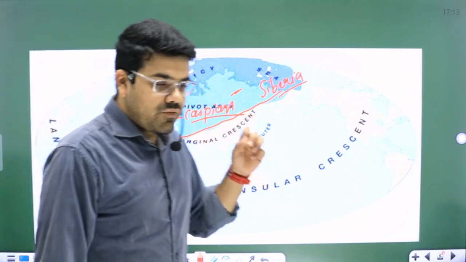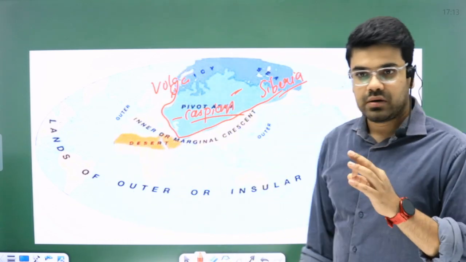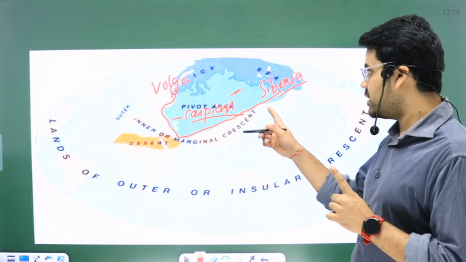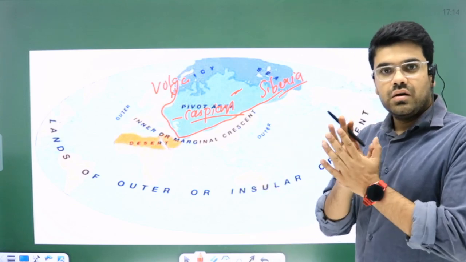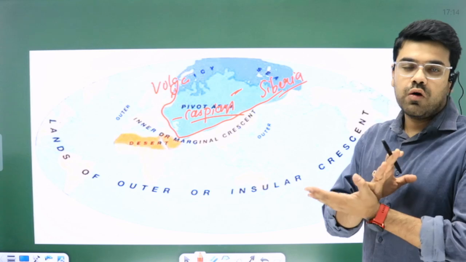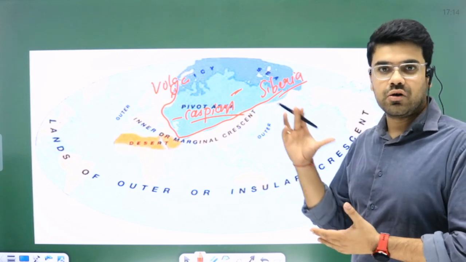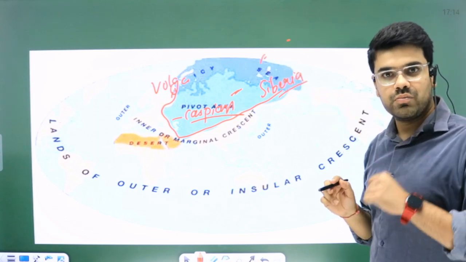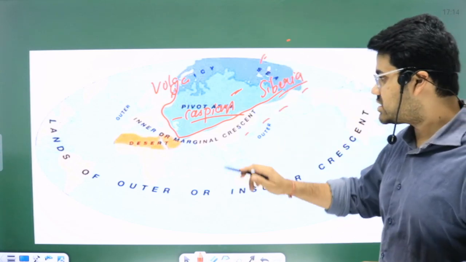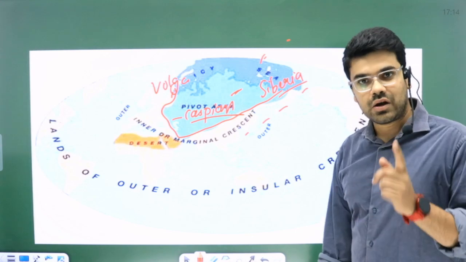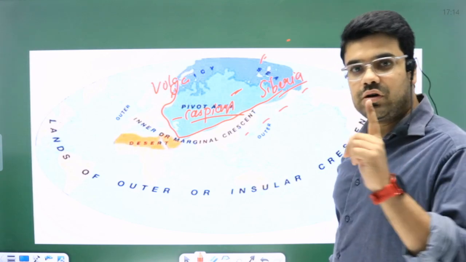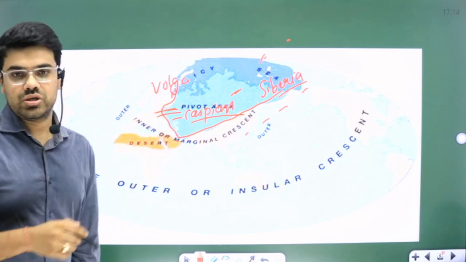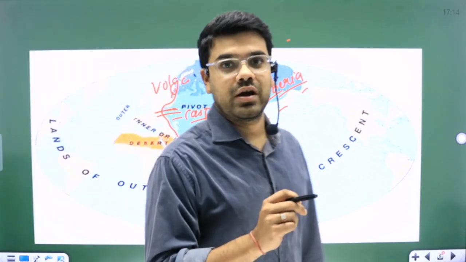He said the pivot area is a very strategic point. How is this pivot area a strategic point? Just try to focus here. He said there is superiority of land power. This area cannot be invaded. At the north, we have the Arctic Sea, so it cannot be invaded. This whole area is surrounded by sea area. Only the pivot area could be invaded by the Central Asian steppes, which was exemplified.